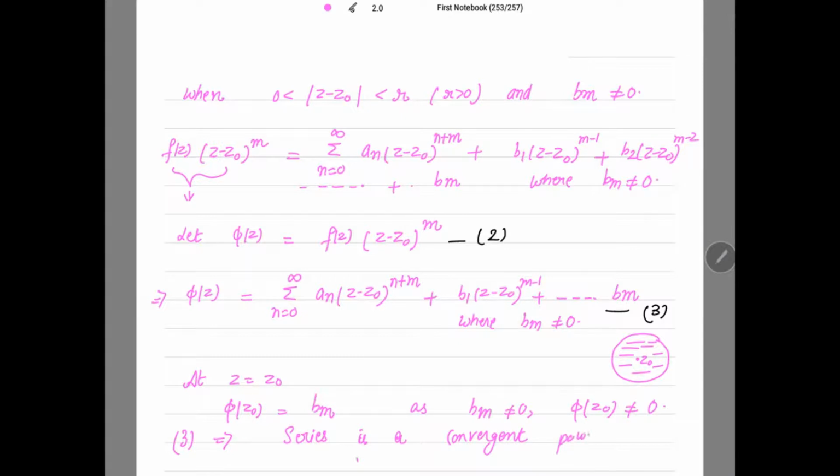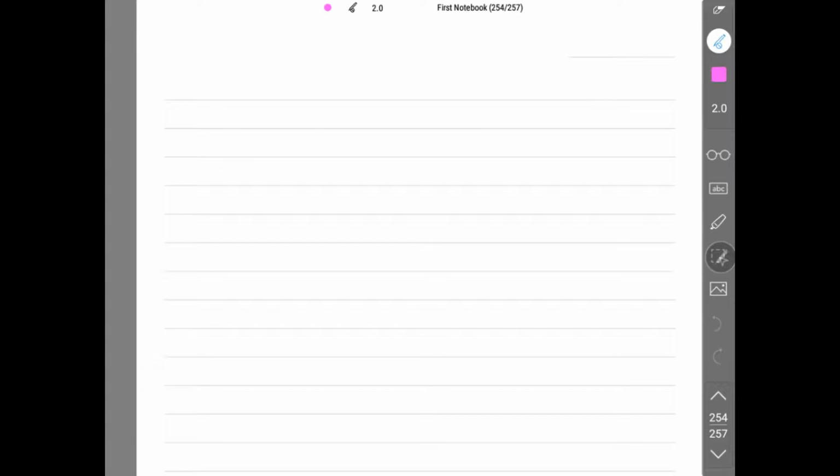Now because it is convergent, that means your function phi(z) is analytic, right? This implies phi is analytic at z0.